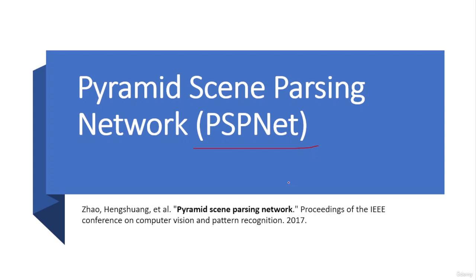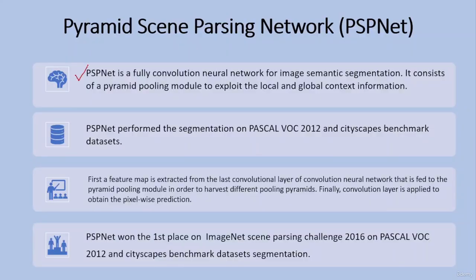PSPNet was proposed in the paper Pyramid Scene Parsing Network published in Proceedings of the IEEE Conference on Computer Vision and Pattern Recognition. So if you want to read in detail, please go through this research paper. PSPNet is a fully convolutional neural network for image semantic segmentation. It consists of a pyramid pooling module to exploit the local and global context information. PSPNet performed the segmentation on Pascal and Cityscapes benchmark datasets.